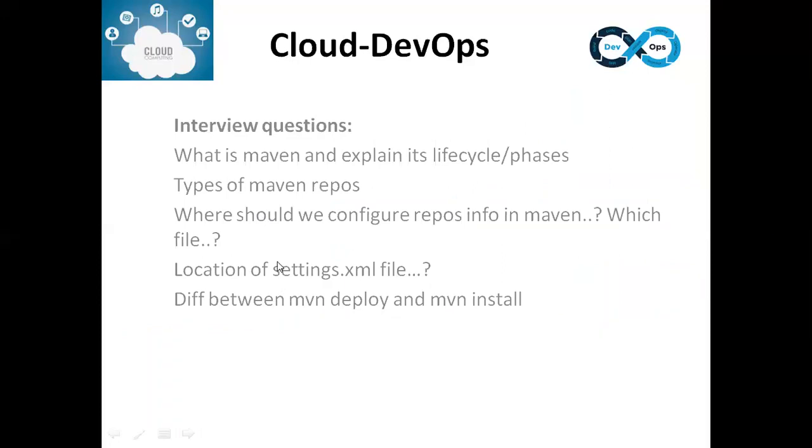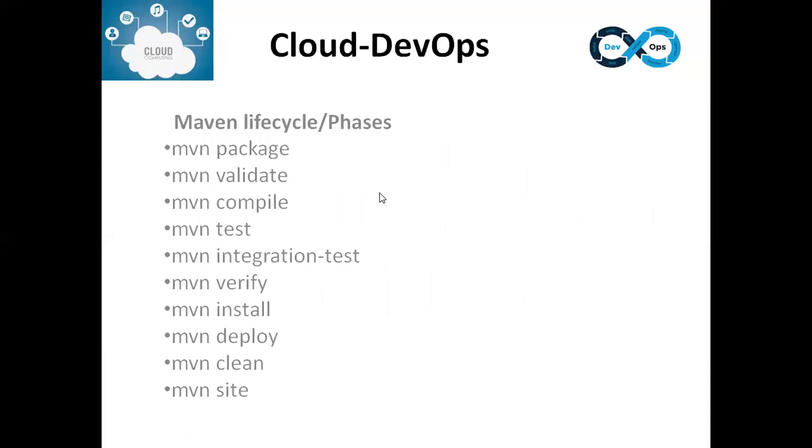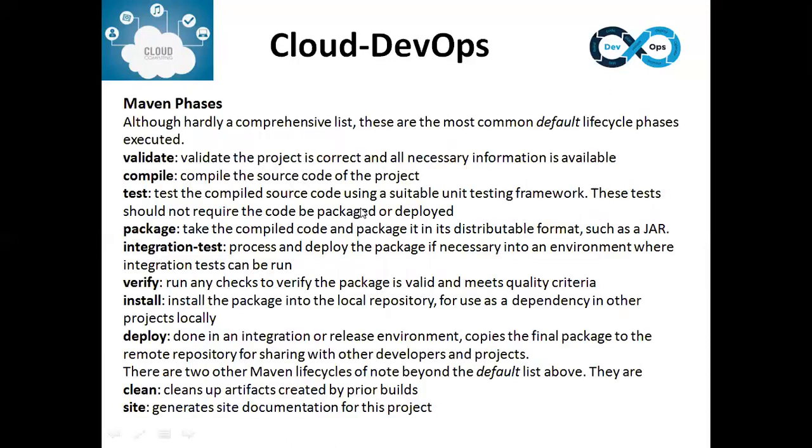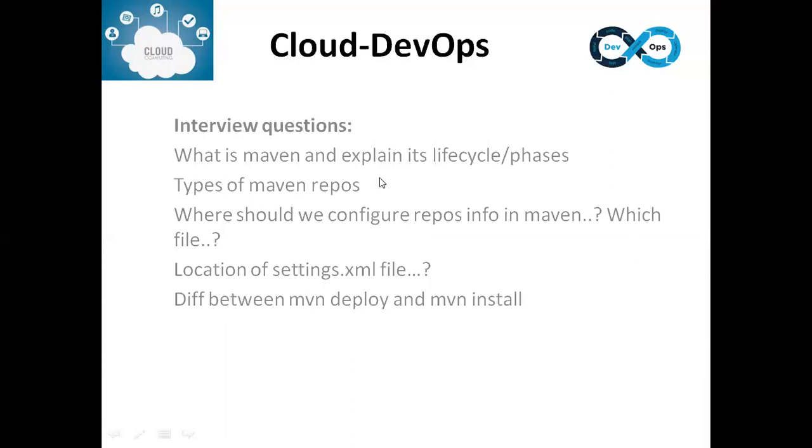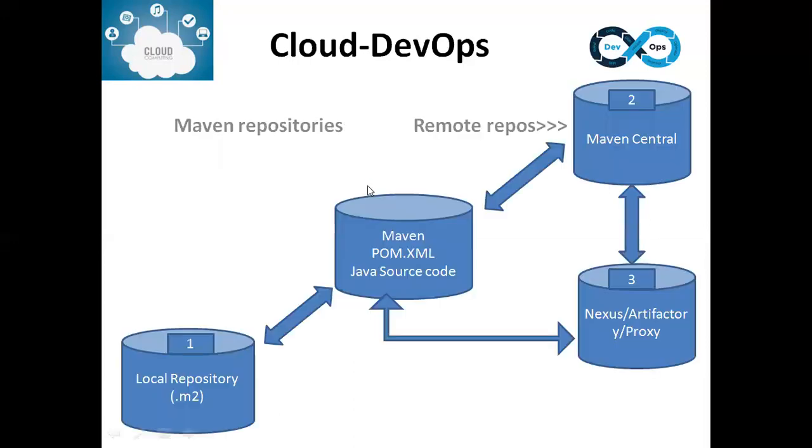In the interview, people might ask you what is Maven and to explain its life cycles. You don't need to explain in the same order. You can randomly say some of the life cycle commands, and that would be enough. They will ask what are the types of Maven repos. You can say remote repository is there, local repository is there, and a proxy repository also. Proxy facilitates downloading the required plugins, artifacts and dependency plugins from the remote Maven Central repository. If you say these 3 terms, that would be enough.